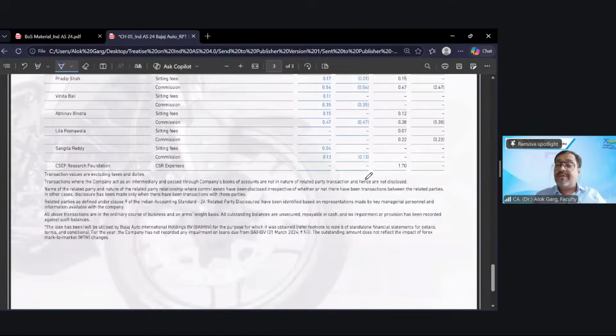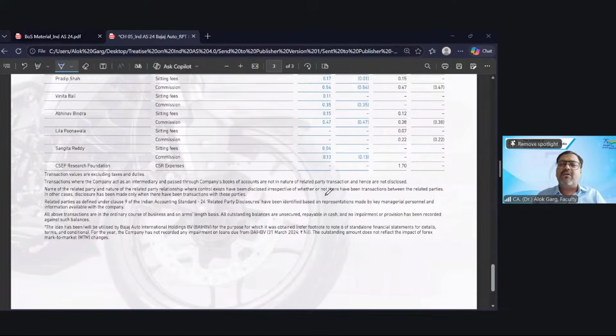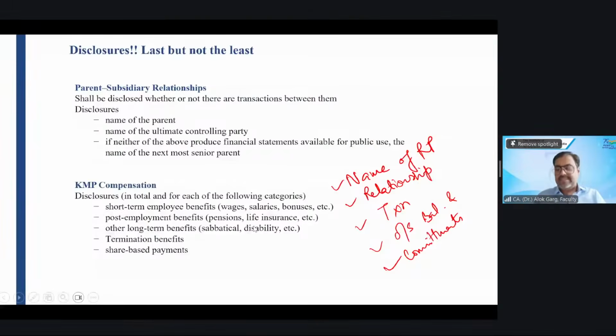So my dear friends, now the point is whether this is the exhaustive related party list, whether Bajaj Auto is having only the three-page related parties. The answer is no, they have more related parties than this. Then why have they not given all the related parties? Sir, when there is no transaction, then no need to disclose all this. But name is important. So you're absolutely right, Saminathan.